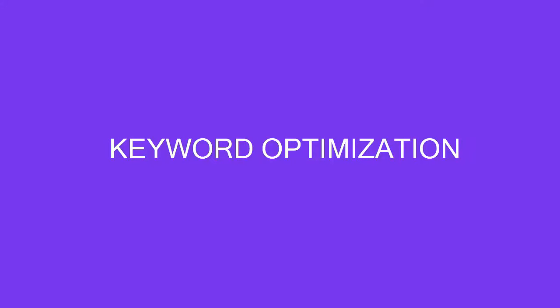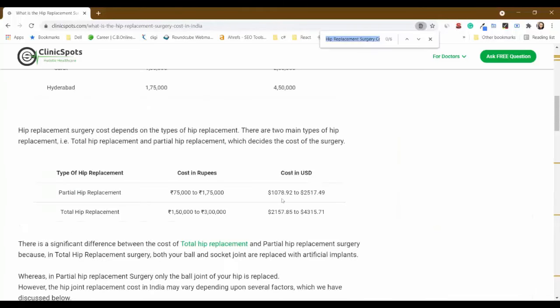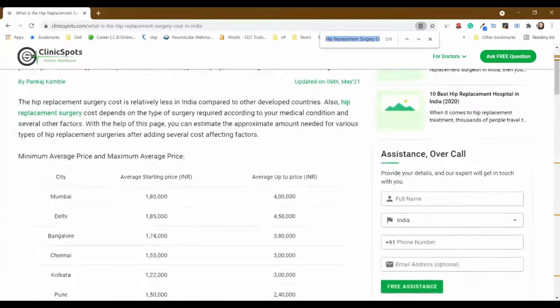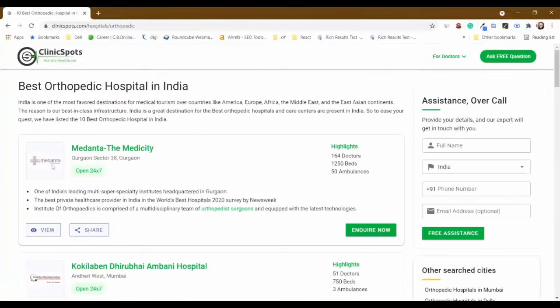Next, one of the most important elements of on-page SEO is keyword optimization. Once you find your target keywords and create relevant content around them, you need to add these keywords in certain places. That is, keyword in the title, keyword in the meta description, keyword in the H1, and keywords should be added in the content a few times. Make sure that you do not spam the content with keyword stuffing. Make sure that wherever you have added images on your content, the image alt tag is properly mentioned.